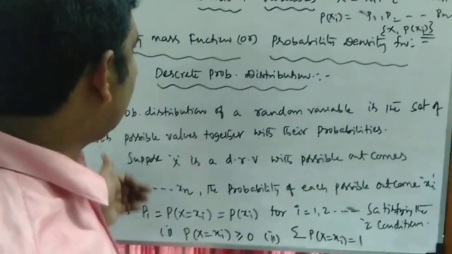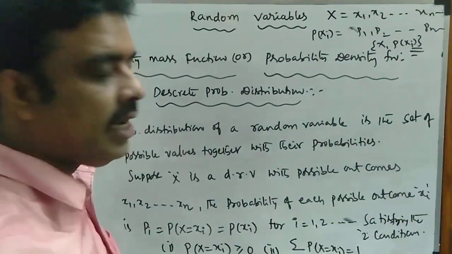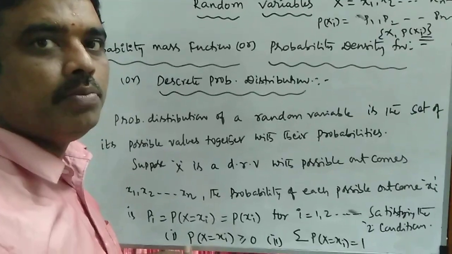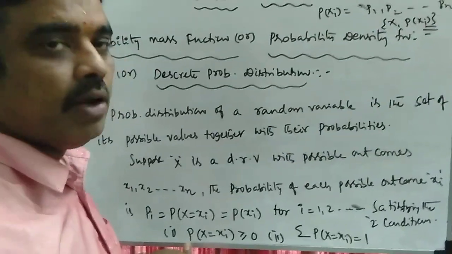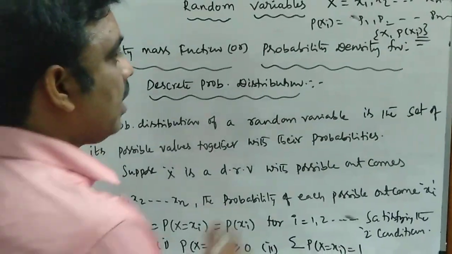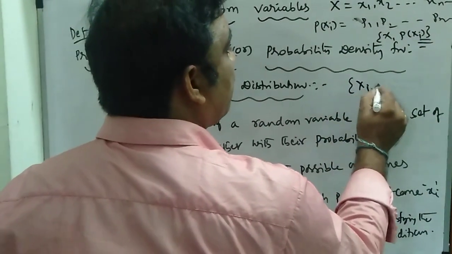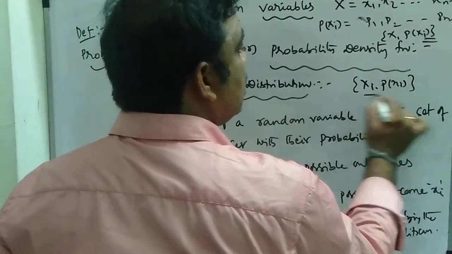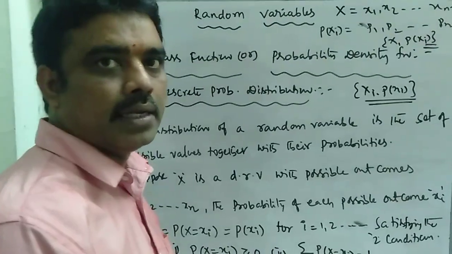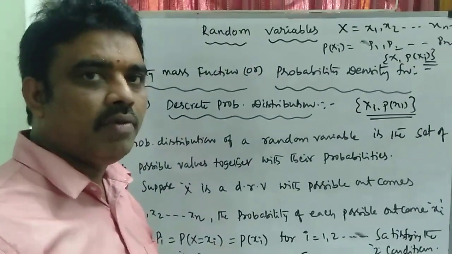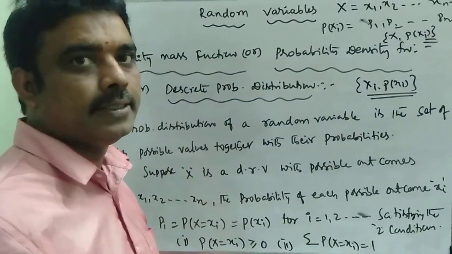Then we say that p is called the probability mass function or distribution of the random variable capital X. Here the set (xi, p(xi)) is called the distribution of the random variable capital X. The distribution means the possible values of x with their probabilities.